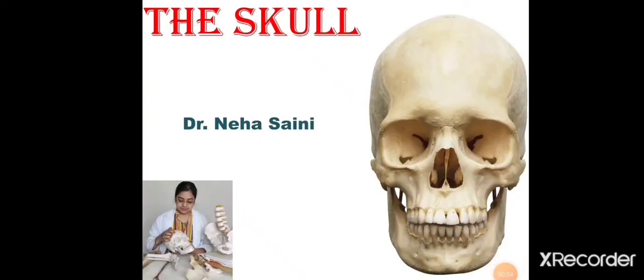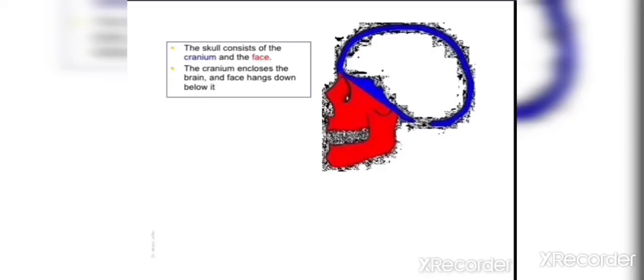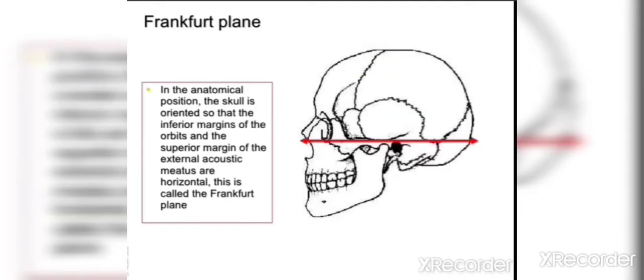Here I would like to discuss the anatomy of the skull. The skull contains your cranium and the face, and the cranium encloses the brain and the face hangs down below it.